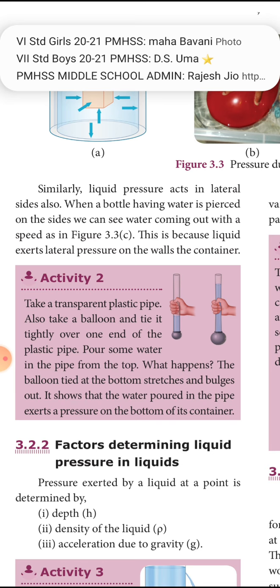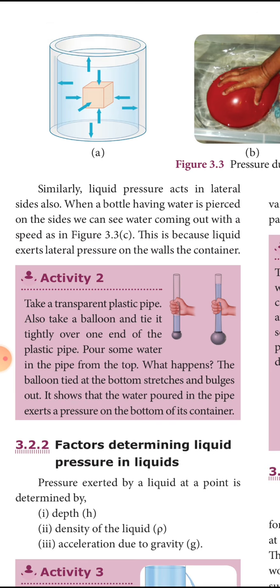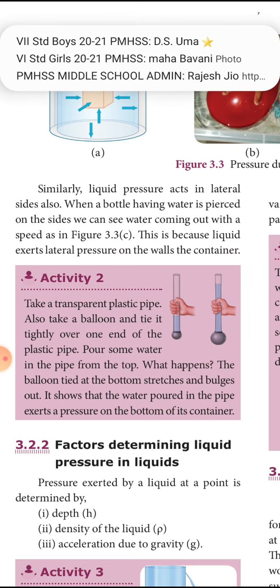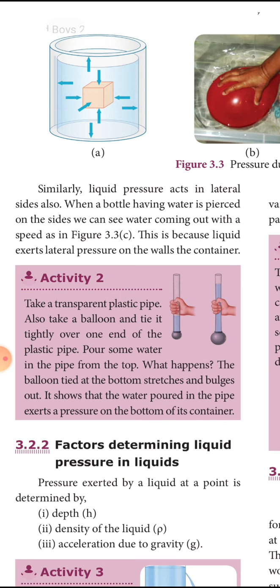A transparent pipe is fitted with a balloon at the bottom. In that pipe, you are pouring some water from the top. As soon as you pour the water, you can see the balloon bulging out. It shows that water poured in the pipe exerts pressure on the bottom of the container. Till now we have studied that fluid exerts pressure on the sides of the wall, and not only on the sides of the wall, but also at the bottom of the container, liquid exerts pressure.